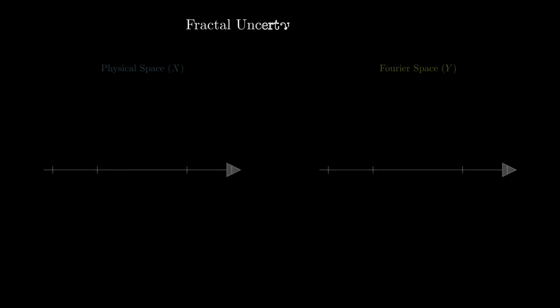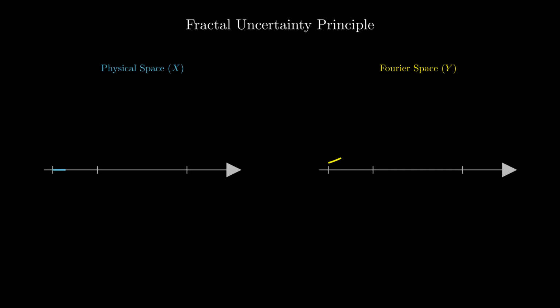Welcome. In this series, we are exploring a fascinating intersection of geometry and quantum mechanics, the fractal uncertainty principle. To understand where we're going, let's briefly recall where we start. In classical Fourier analysis, we are bound by the Heisenberg uncertainty principle. Intuitively, it tells us that a function cannot be highly localized in physical space, here on the left, and Fourier space, on the right, simultaneously. As we squeeze the wave in position, it inevitably spreads out in frequency. The more precise we are here, the more uncertain we become there.